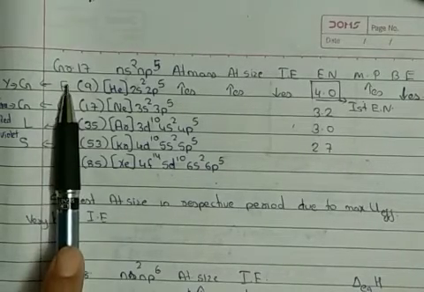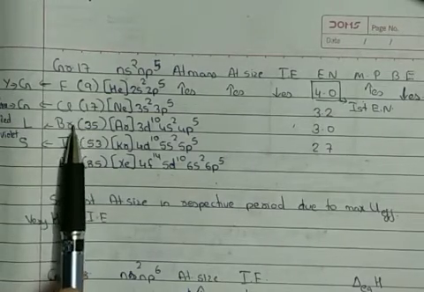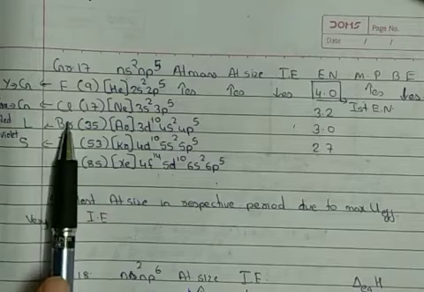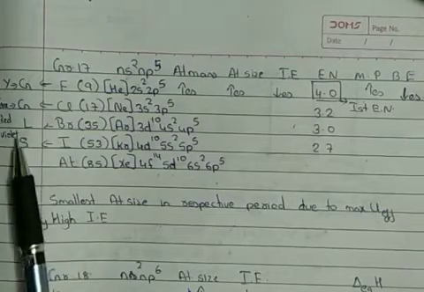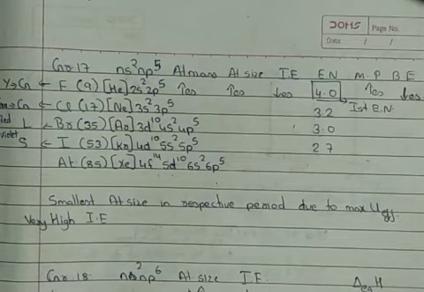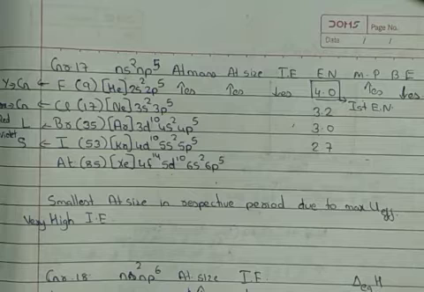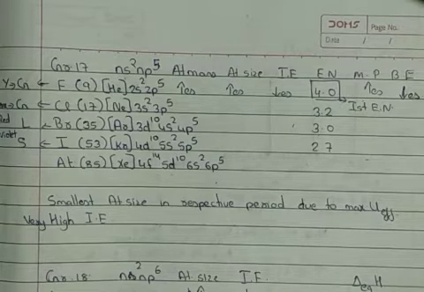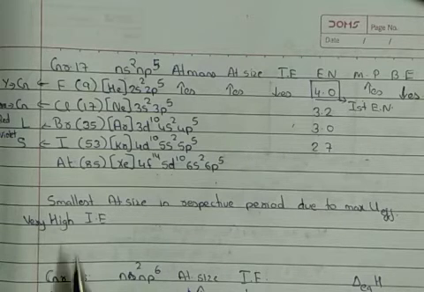Okay, so fluorine is your yellowish green color gas. Chlorine is also a greenish color gas. Bromine is a reddish brown color liquid, and iodine is a violet color solid. So this is one of the characteristic properties of group 17, that they are colored. Now why are they colored? Because they all absorb energy from the visible range, that is our VIBGYOR, and because of the energy absorbed from the visible range, they show excitation, and because of that excitation they show us colored compounds.